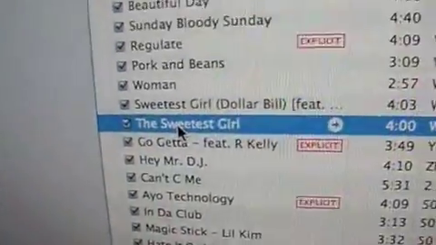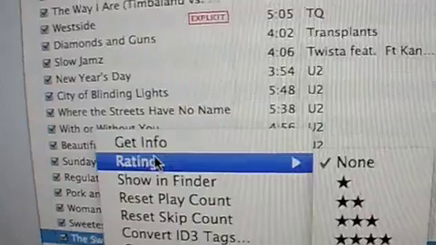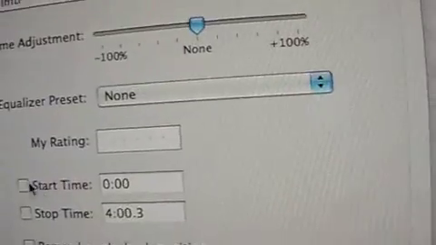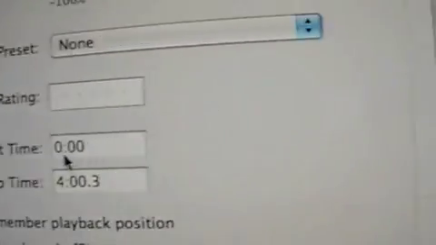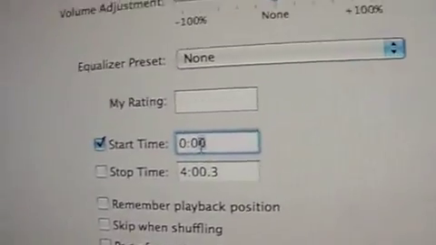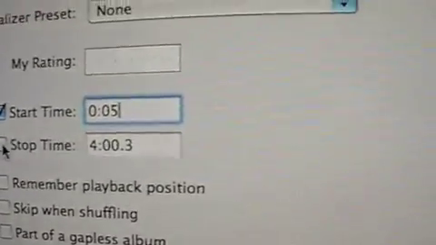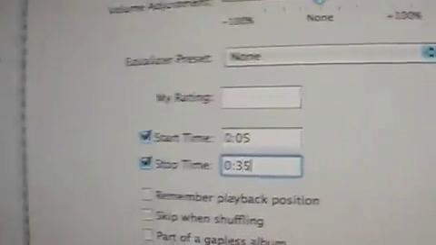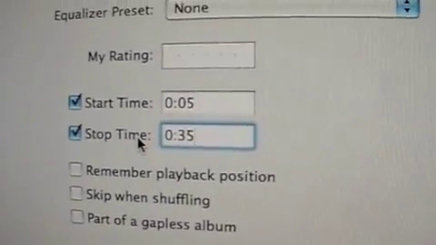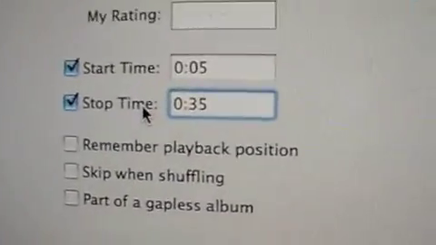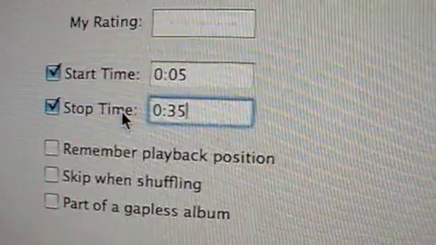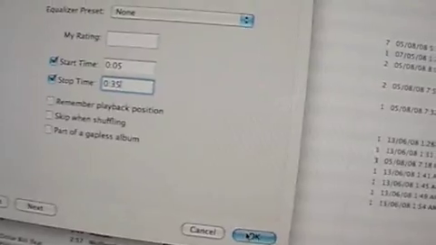Okay, so step 1, right click, get info, and go to options, start time, and we'll just say maybe 5-second mark, stop time, maybe 35-second mark. Your ringtone can be a maximum of 30 seconds long. Anything longer and it won't work. Then we'll just hit OK.